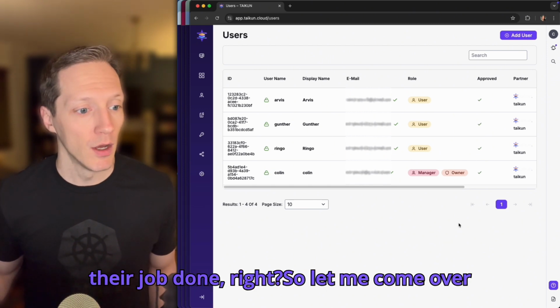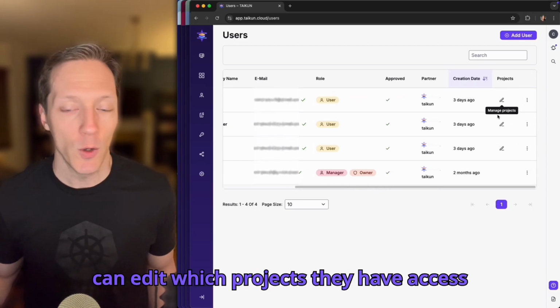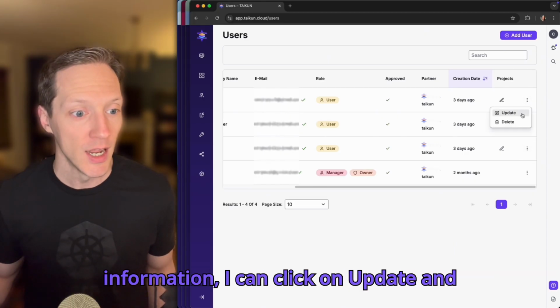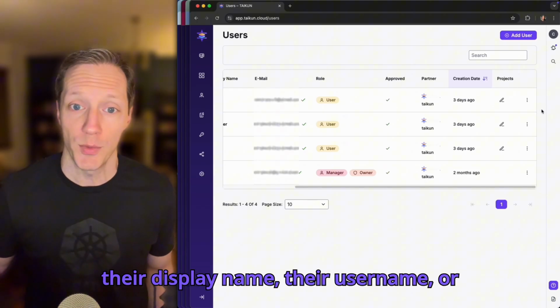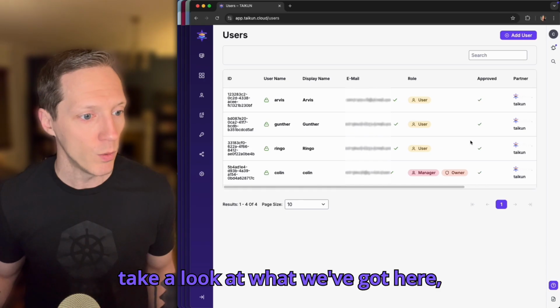So I want to make sure they have the permissions they need to get their job done, right? So let me come over to this side over here and we can see we can edit which projects they have access to. And if I want to edit their information, I can click on update and that would give me the option to change their display name, their username, or even their role. So let's do that. Let's take a look at what we've got here.